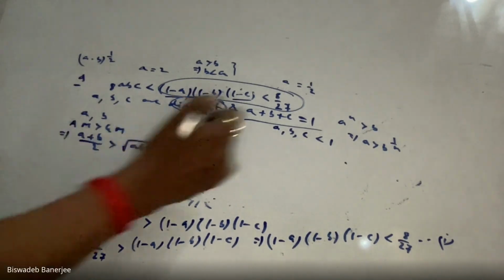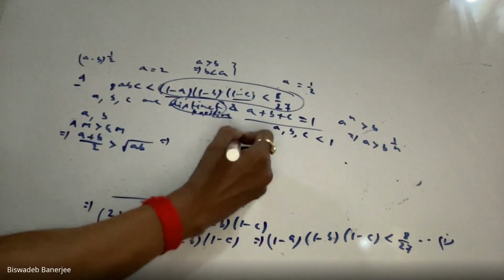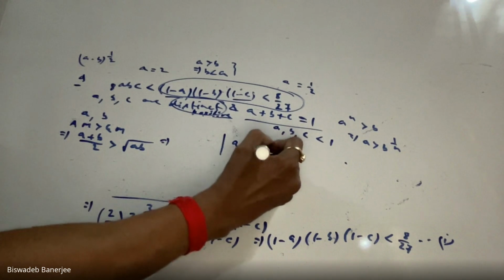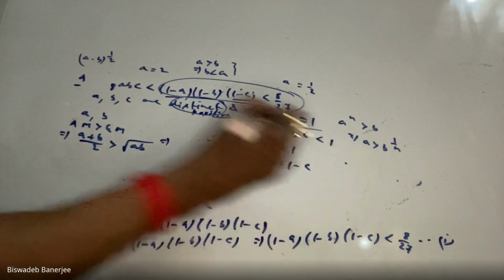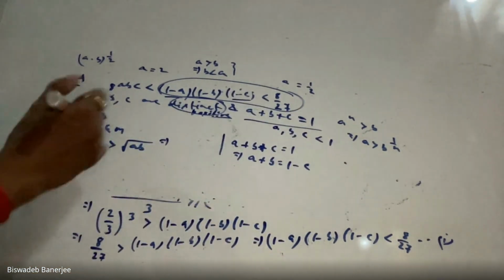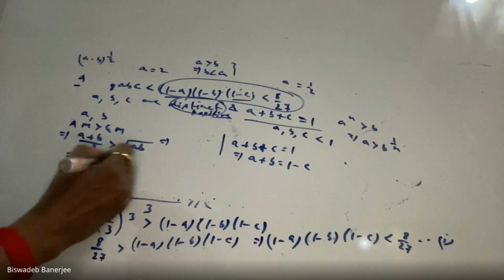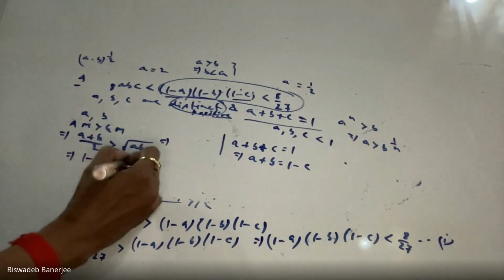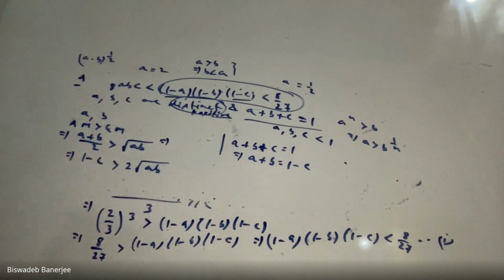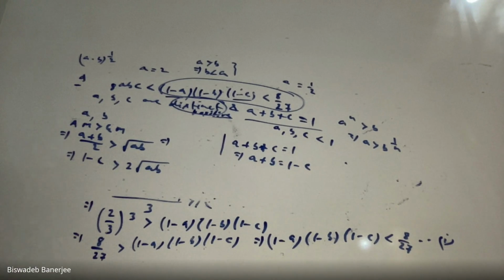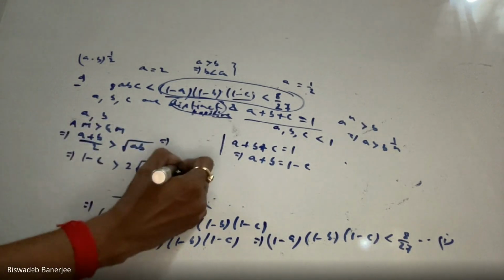Now, what is my A plus B? See that A plus B plus C is 1. That means A plus B equals 1 minus C. So A plus B is 1 minus C, and this is greater than 2 times root over AB. So we are getting 1 minus C is greater than 2 into root over AB.